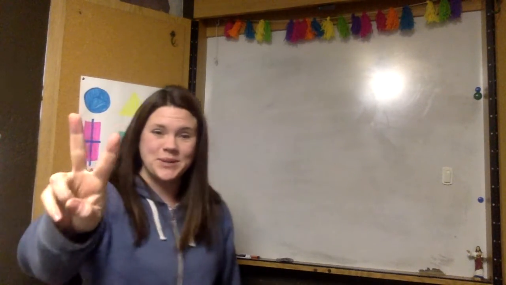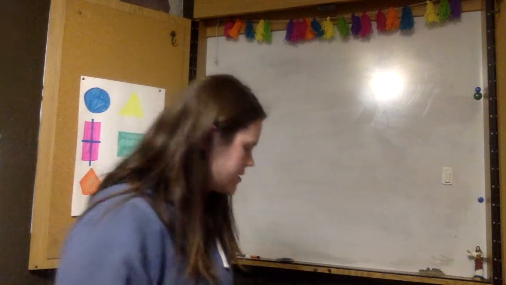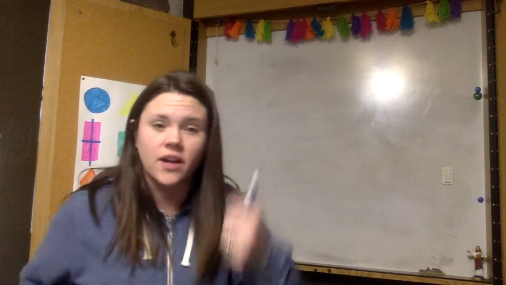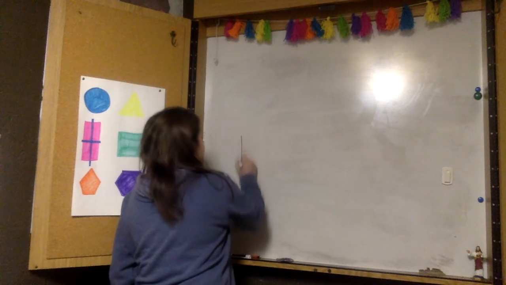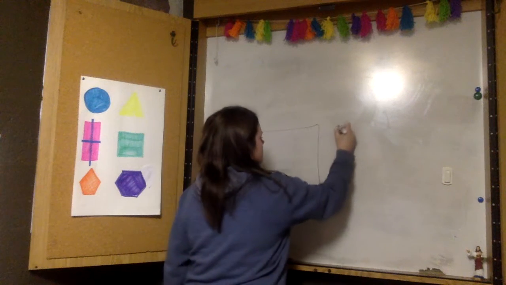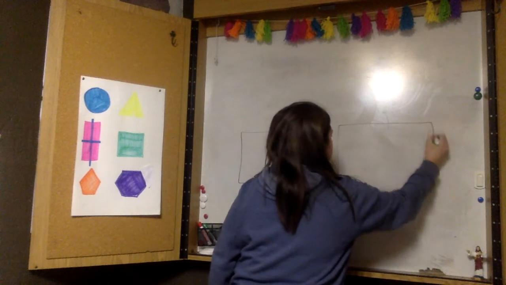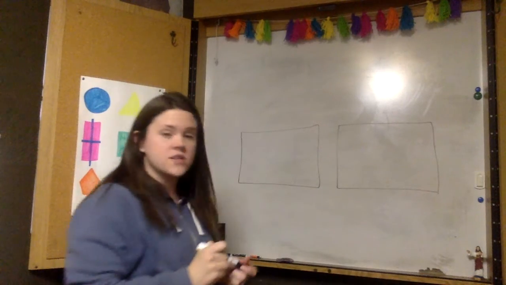Okay, let's try number 2 together. Mr. Jones and Mr. Tanner have rugs that are the same size. Okay, so we know their rugs are the same size. Let's think of our rug in our classroom, right? It's a nice big rectangle. Okay, their rugs are the same size.